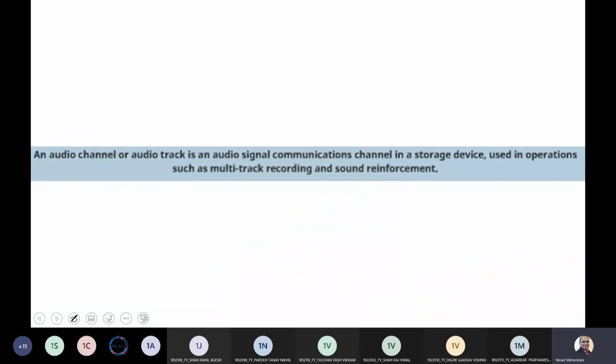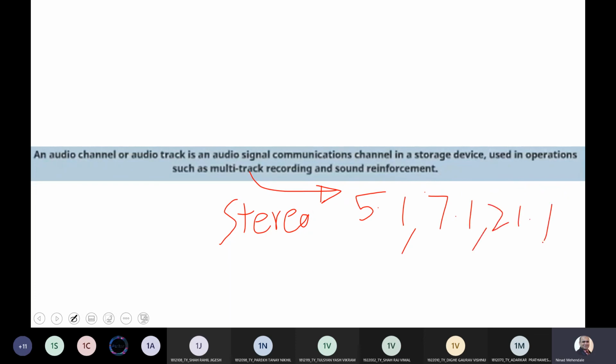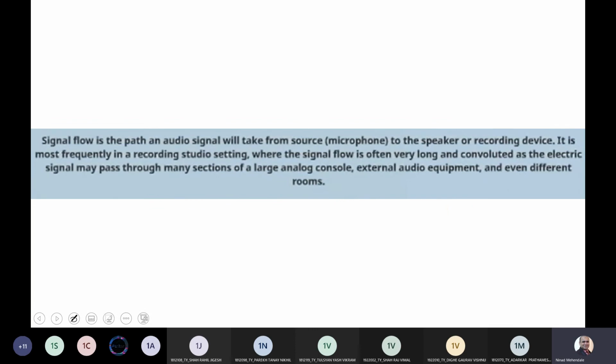Now, an audio channel or audio track is a signal. How many channels does a particular audio have? आपने बहुत बार सुना होगा stereo. Stereo is most common. But other than that there are some other multi-track sound systems, जैसे आपने सुना होगा 5.1, 7.1, 21.1, etc. These are the different sound formats. Now, the signal flow path for an audio signal will take it from the source, that is the microphone, up to the speaker.